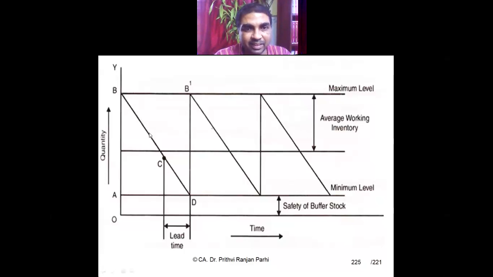Okay. And here you see, at a particular point of time, let us say quantity is here, then you have to immediately place the order. So that after that also you'll be consuming stock. You have placed the order, but you'll be consuming the stock. So when stock comes here, your new stock will arrive. And this time gap from here to here, you can see the cursor, is the time between when you place the order and when you get it. This is called the delivery